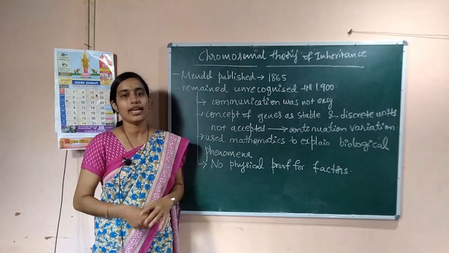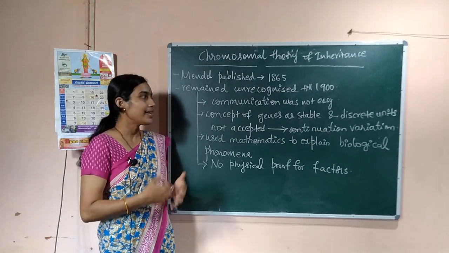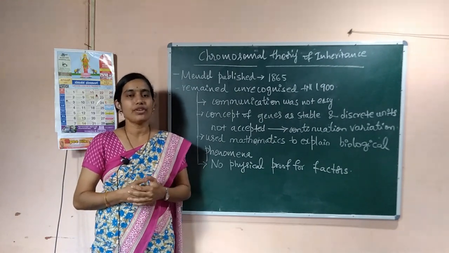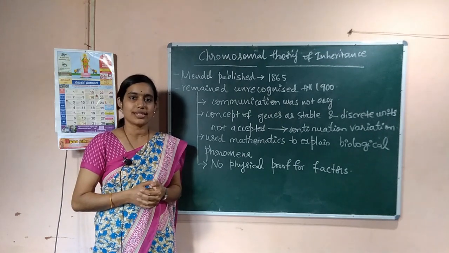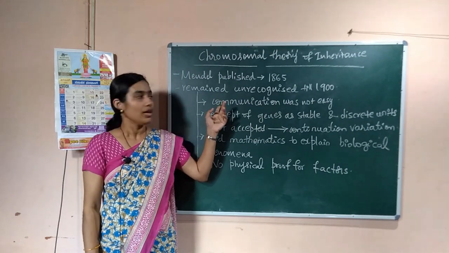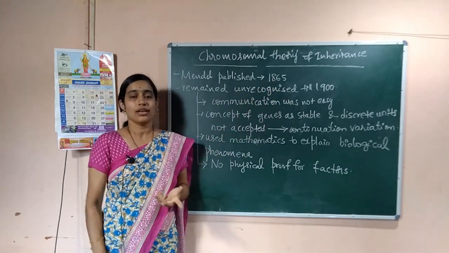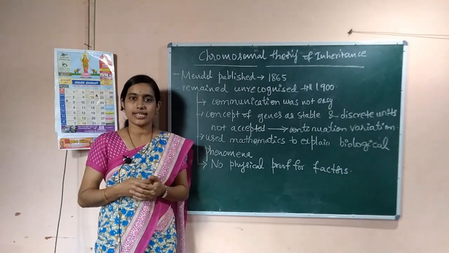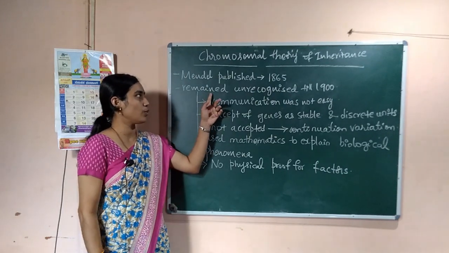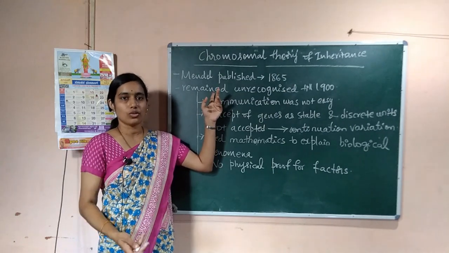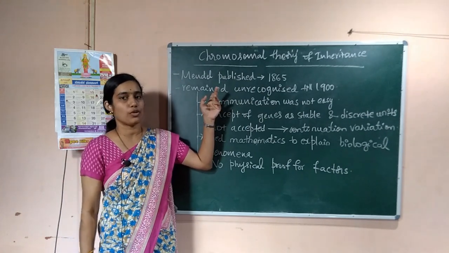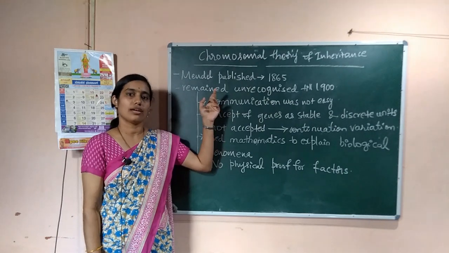Okay, until around 1900 his work remained unrecognized, and there were different reasons for it. The main reason was that communication was not that easy during that time. In 1865 there were not many telephones etc., and publicity was very difficult. So that was one reason why his work remained unrecognized, even though he carried out experiments in pea plants for several years.